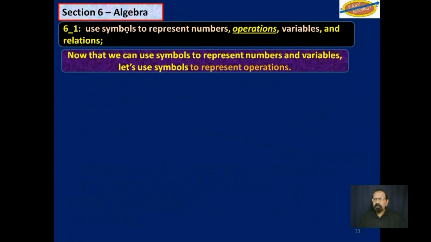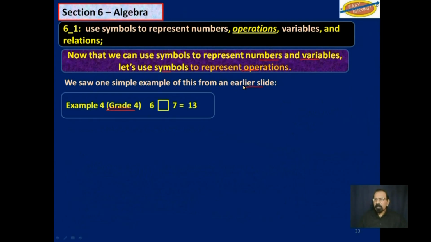Now that we can use symbols to represent numbers and variables, let us use symbols to represent operations. We saw one simple example of this from an earlier slide, where I said that in grade 4 you may have done something like this. 6 with a box and a 7, and it is equal to 30. What do we do with 6 and 7 to get 30?